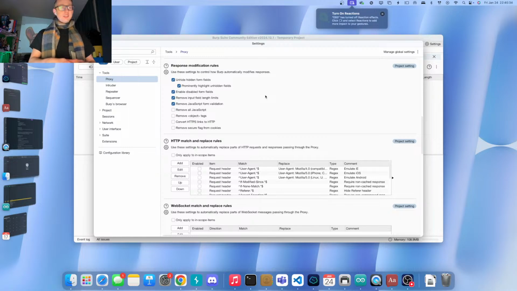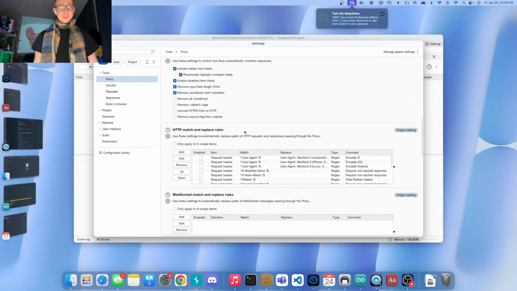You could convert HTTPS links to HTTP, those might be useful, and then you can remove secure flags from cookies, steal them with an XSS attack vector, and report an invalid bug that way. You can have options, so there is always options for you.